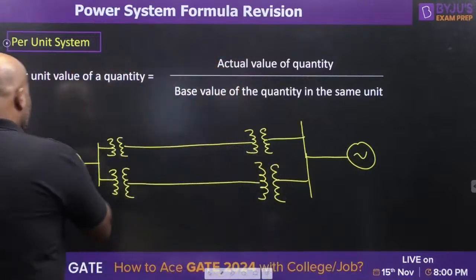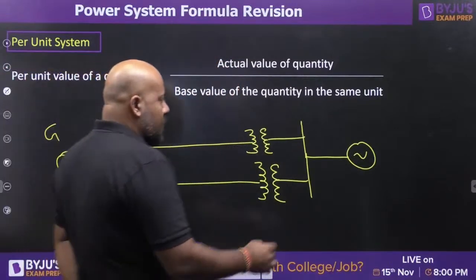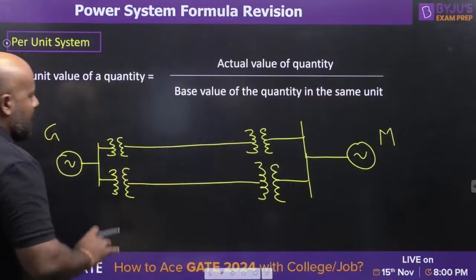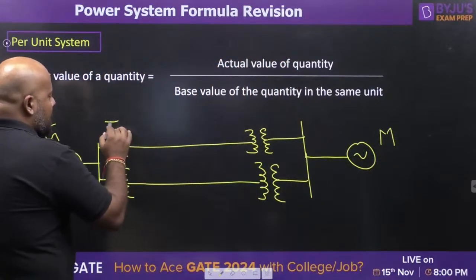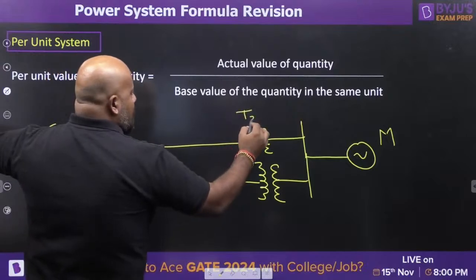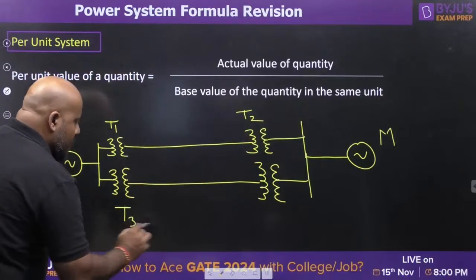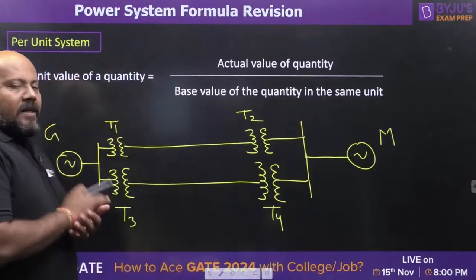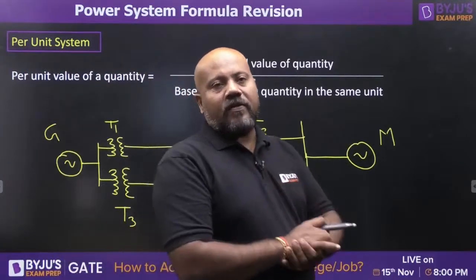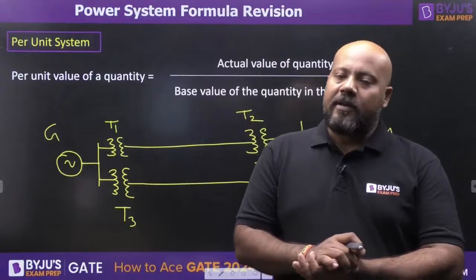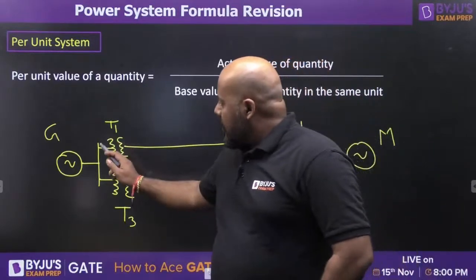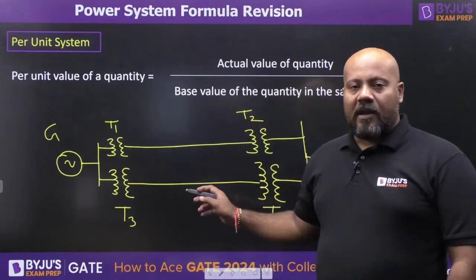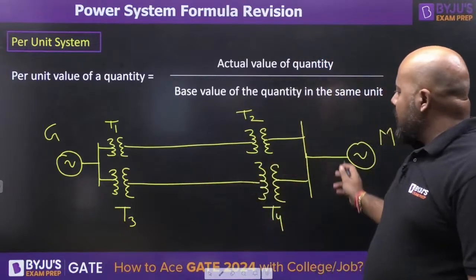Suppose this is a generator and this is a motor, and you have a parallel transmission line. These are the transformers T1, T2, T3, T4. Now please understand that because of the presence of the transformers in your power system, the voltage level at the generator side is going to be different and the voltage level at the line side is going to be different. Similarly, the voltage level at the motor side is going to be different.